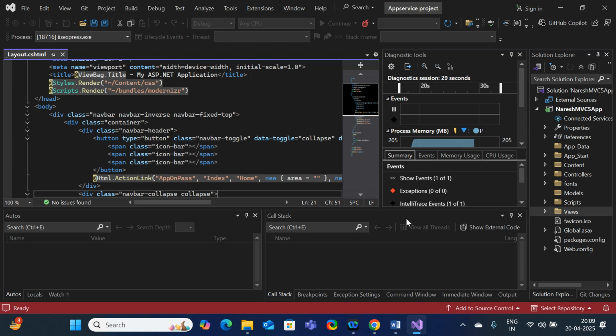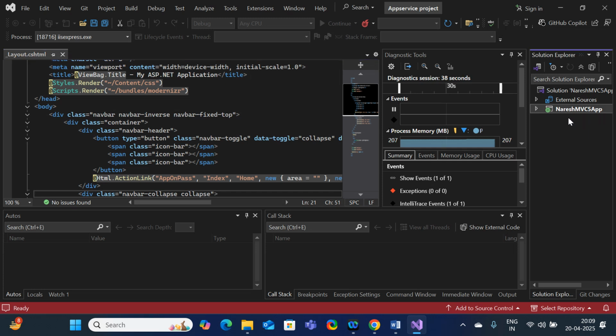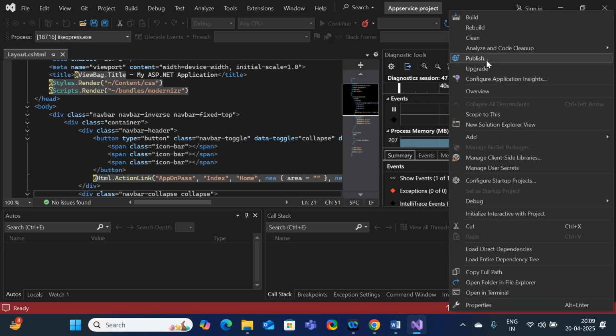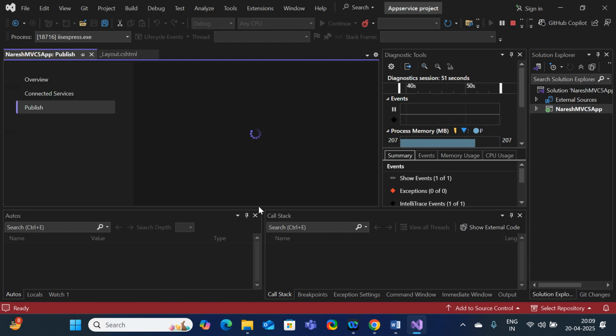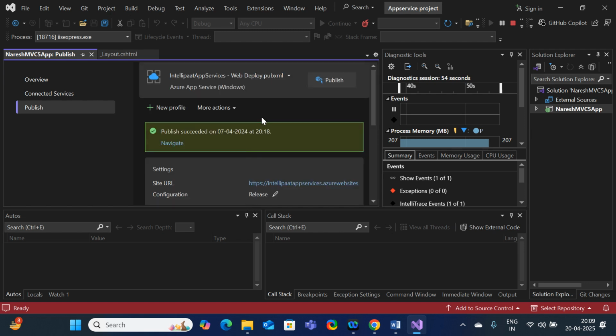So I'm going to deploy the same code over Azure App Services. How will it be done? Simply, in the Solution Explorer, you have the code. Just right click on the code and here you have the options. The first option is what? Publish. Click on Publish. It is going to redirect you to some page. There, what will you do? Click on New Profile.